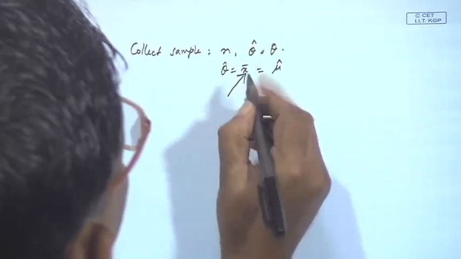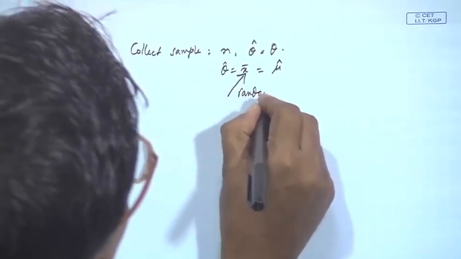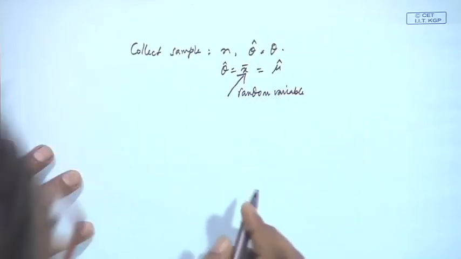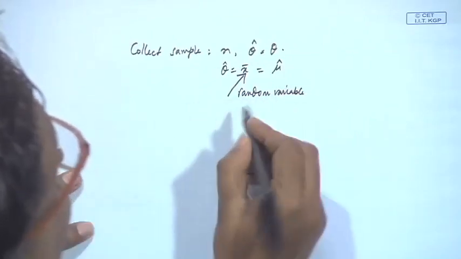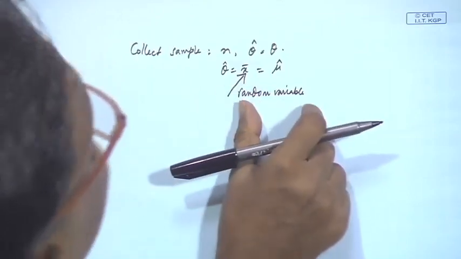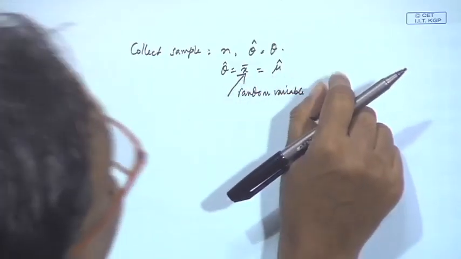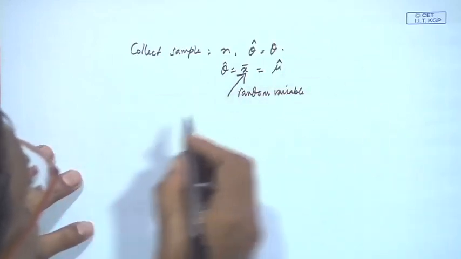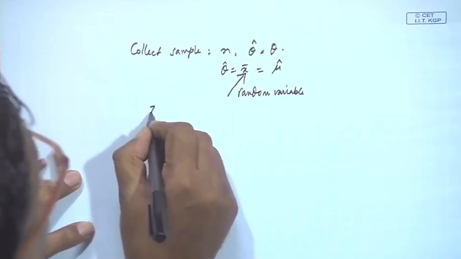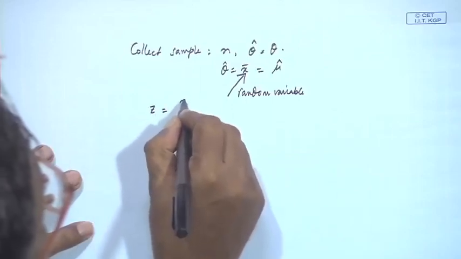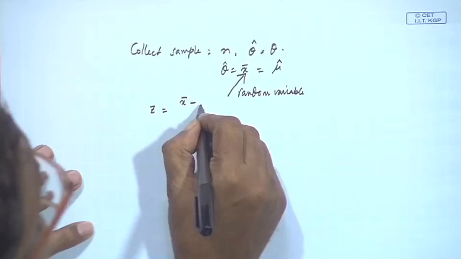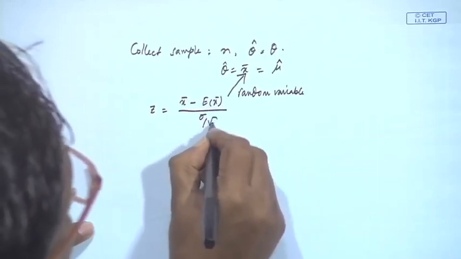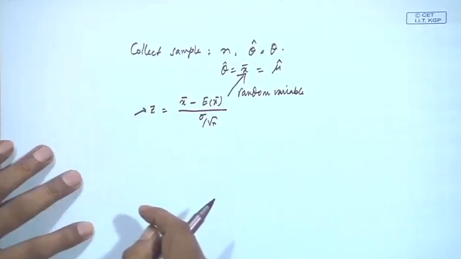Now, this x bar is a random variable, and you require to frame an appropriate statistic. If it is x bar, fine. If it is not x bar, something else, that statistic you find out. For example, when we talk about x bar, we usually frame z, that is x bar minus expected value of x bar by sigma by root n.